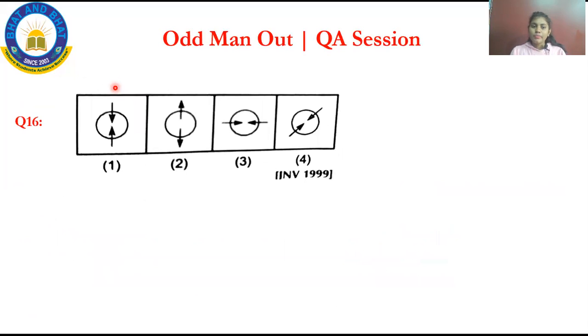The next question has arrows and a square. Can you tell on which basis the question is arising? I discussed this while teaching the theory session: on that basis only the question will come in this chapter. It is rotation. There are 2 types of rotation: clockwise and anti-clockwise. Now come back to the question. Question number 16 gives 4 figures with rectangles and arrow marks.